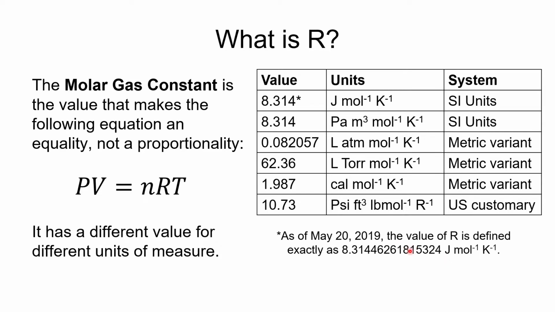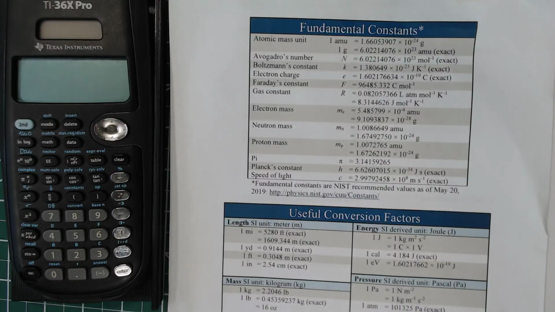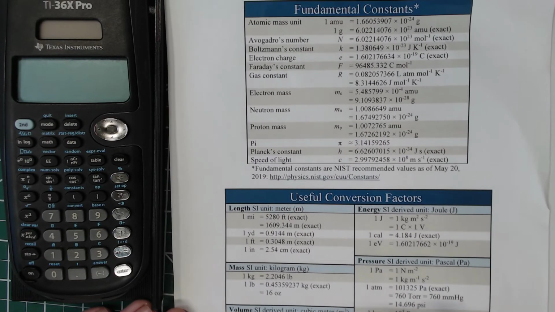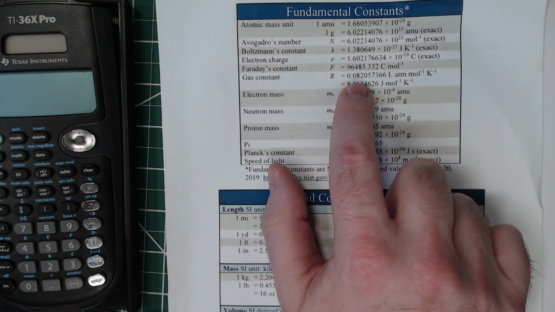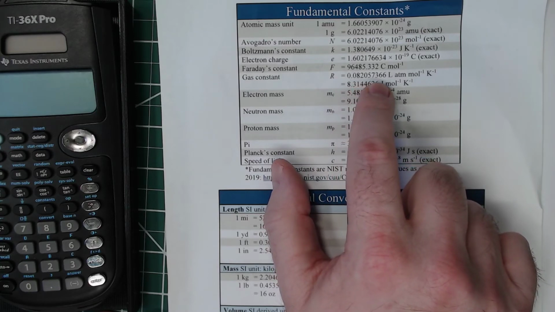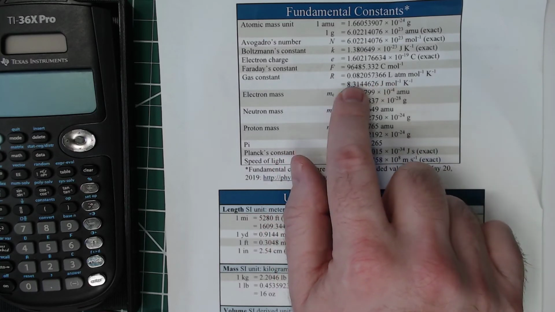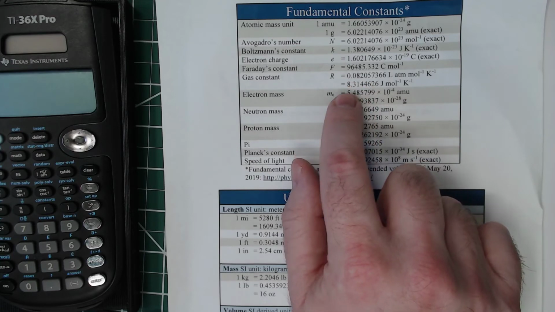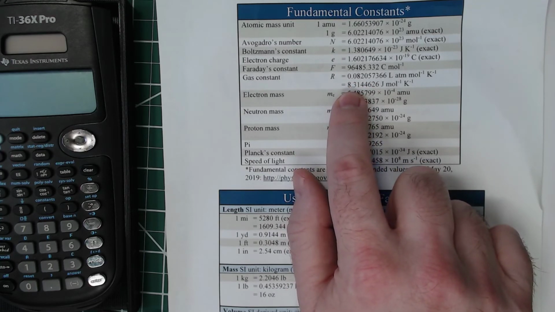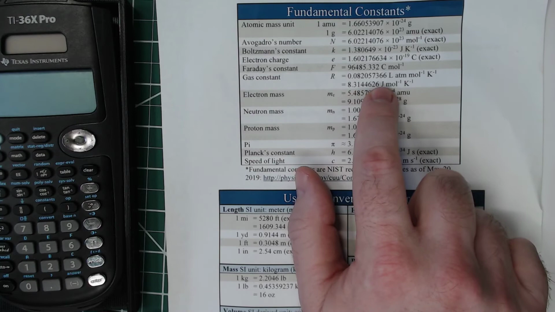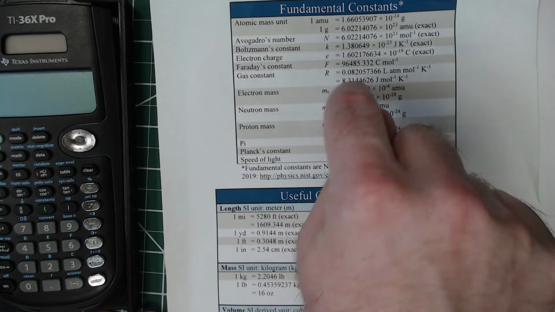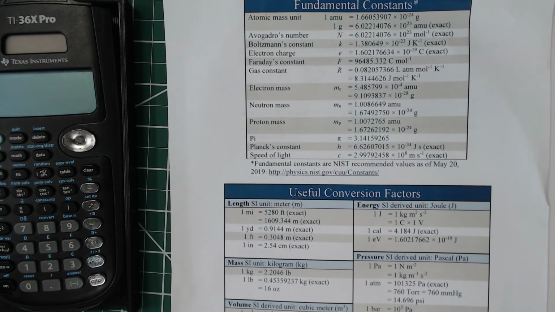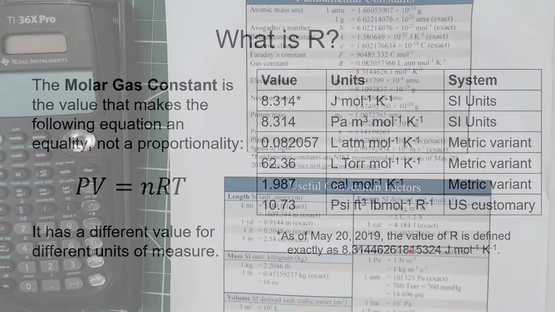Just for your reference, we're going to go back over here to look at some fundamental constants that are for your use. So here, 0.082057366 liter atmospheres per mole Kelvin. Again, I usually just round that to 0.0821. And then here are some of the digits, 8.31446. I didn't put them all in there, but there is our gas constant. And so those are available for you when you take your test.